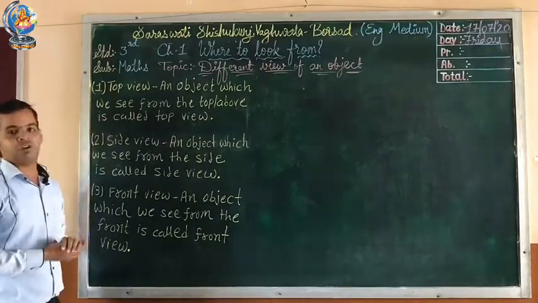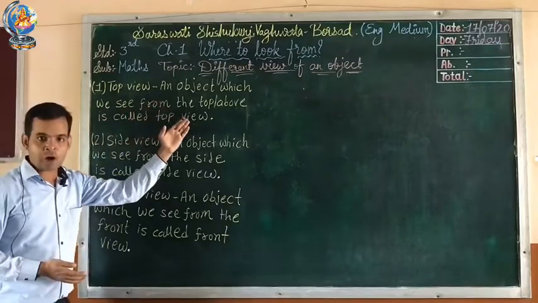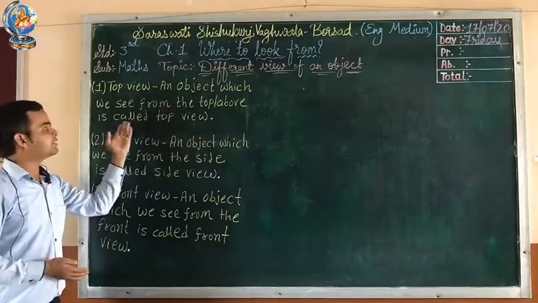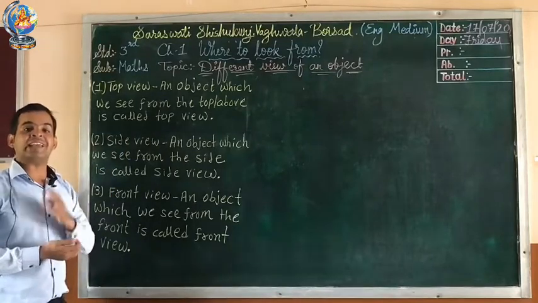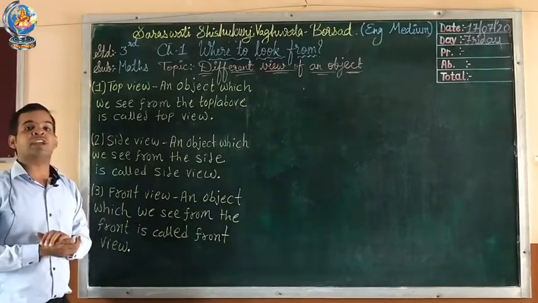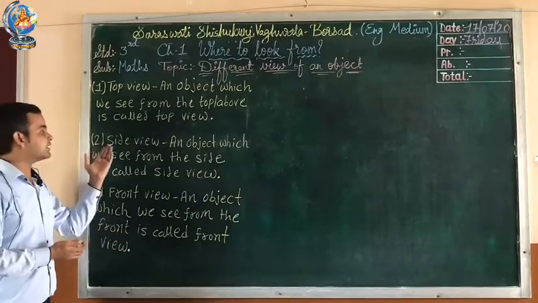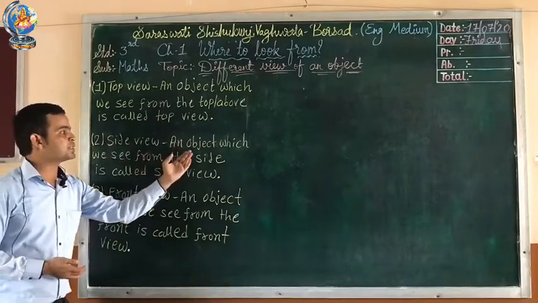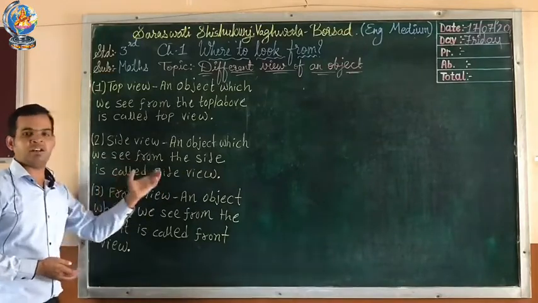Top view: an object which we see from the top or above is called top view. For example, when you see any object from the terrace, we call this the top view. Second is side view: an object which we see from the side is called side view.